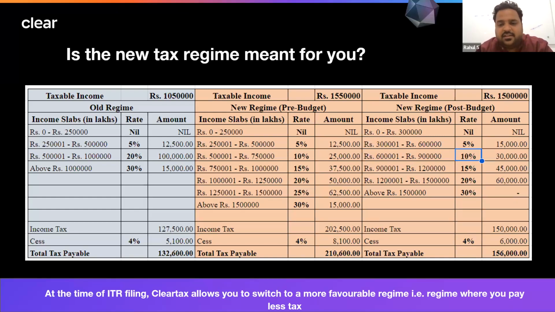But again, we have to compare, for example, if various investments or various expenditures are not available to me, I may have to compare whether by going to the new tax regime I can save more tax or not. So every time you choose the regime or file the income tax return, you should do this comparison to see which regime is better for you. And we have discussed in detail the investment options available, where you can invest and what benefits you can take.